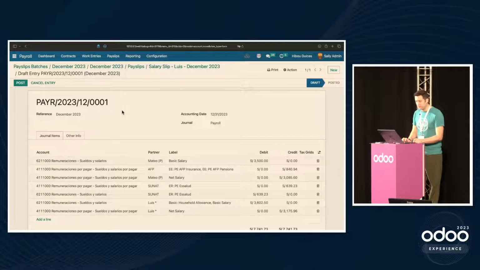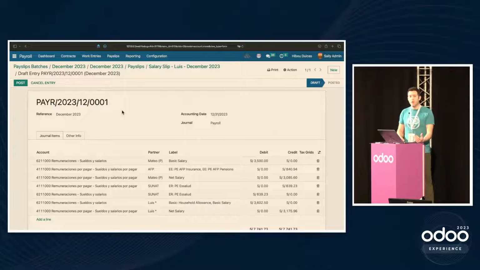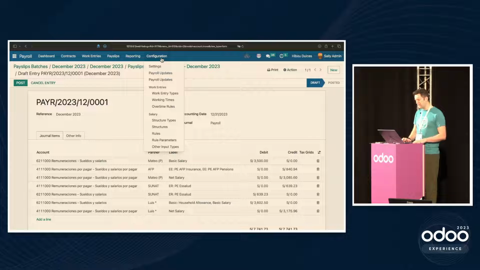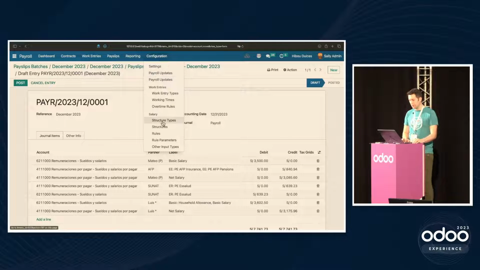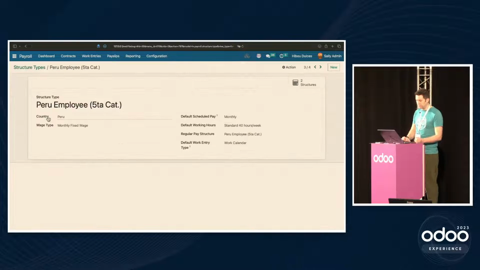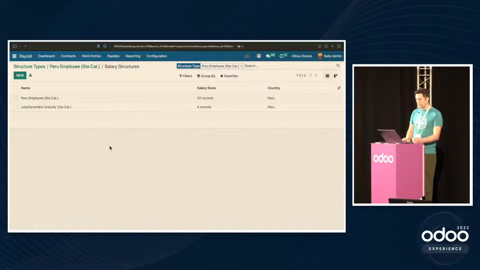All right, so now that we've seen a payslip and we've seen a payslip batch, maybe it's time to talk about some of the more interesting parts of how payroll itself works. So I'm going to go through this a little bit fast. It will be recorded, and I think Odoo is having their own talks on this stuff as well. So on the contract, we saw a structure type, but on a payslip, we have a structure. And I mentioned that there is a default. When we click on this 5th category here, we'll see some configuration for the way that the particular salary structure type works, and we'll see a smart button to link over to the particular structures themselves.